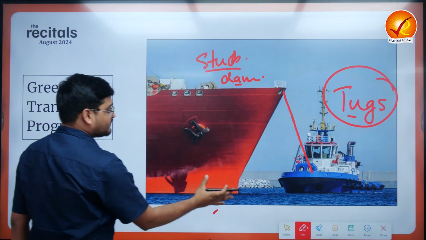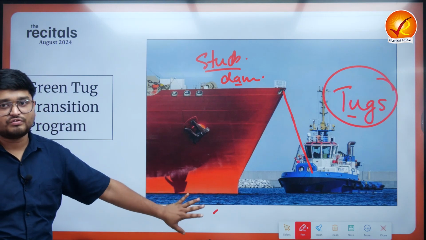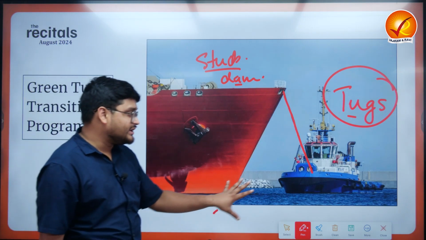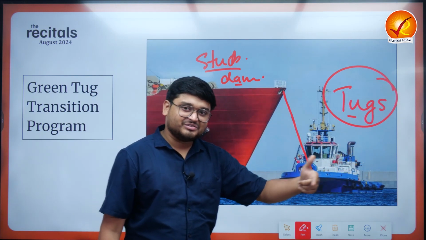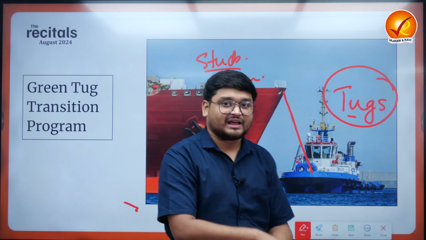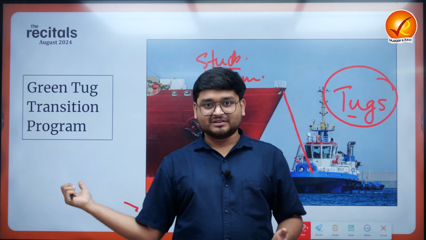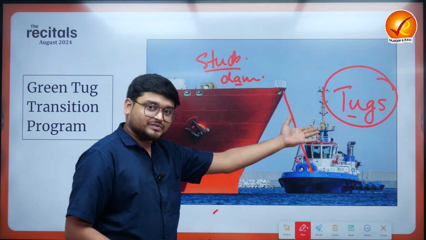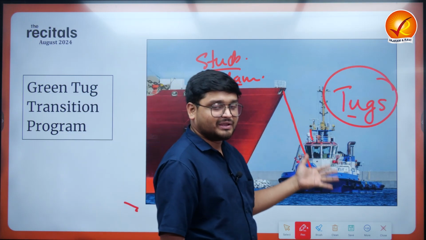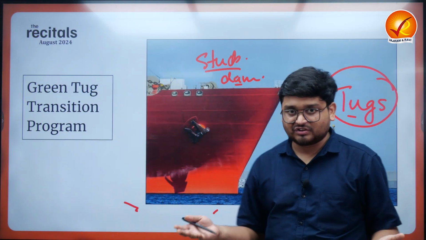Maybe some of the components of the ship have been damaged, due to which it cannot move in the waters anymore. So that is why we need some secondary vessels to pull it. Just like whenever a car is damaged, say in an accident, we have to take another car and pull it. So this is exactly the tugs which are used in our Indian shipping industry and in the global shipping industry too.